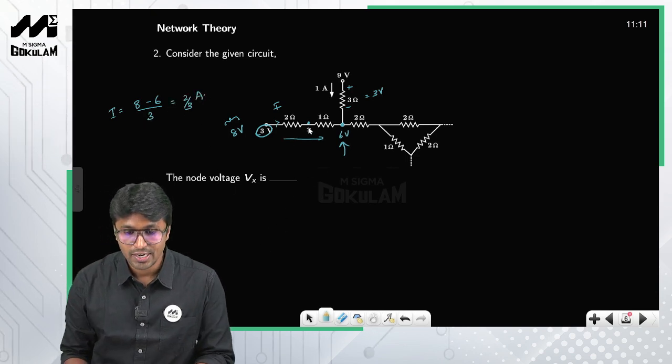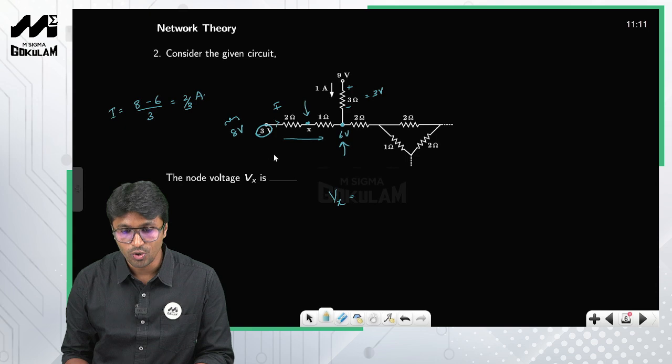So you can clearly see, what will be the voltage at node X? The voltage at node X will be equal to this voltage, right? This is the voltage at node X with respect to ground. So therefore this is Vx.